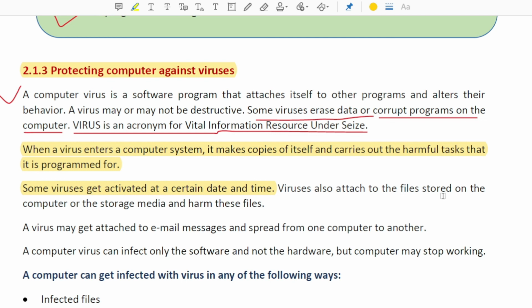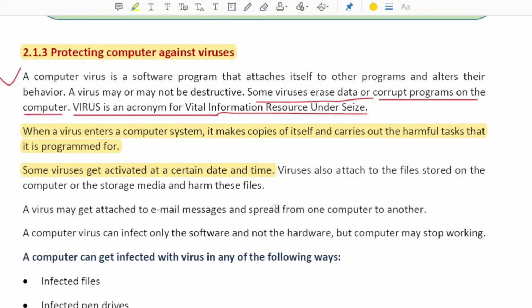A virus also attaches to the files stored on the computer or the storage media and harms these files. That means it can delete the file or change the extension of the files. A virus may get attached to email messages and spread from one computer to another. With the help of the internet, it can be shared to other computers also.